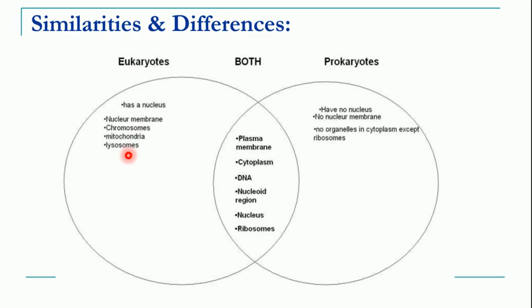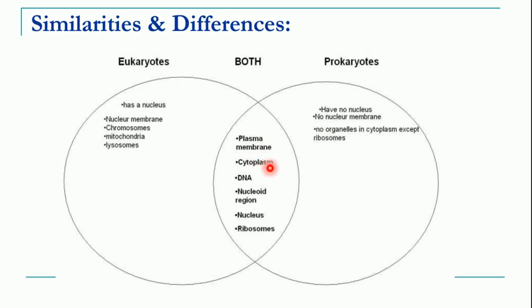Now let us see what characters are present in both prokaryotic as well as eukaryotic cell. So this is like a subset, that means these are present in both. Yes, so remember, a very important character, plasma membrane or cell membrane. It is present in the prokaryotic cell as well as in the eukaryotic cell.